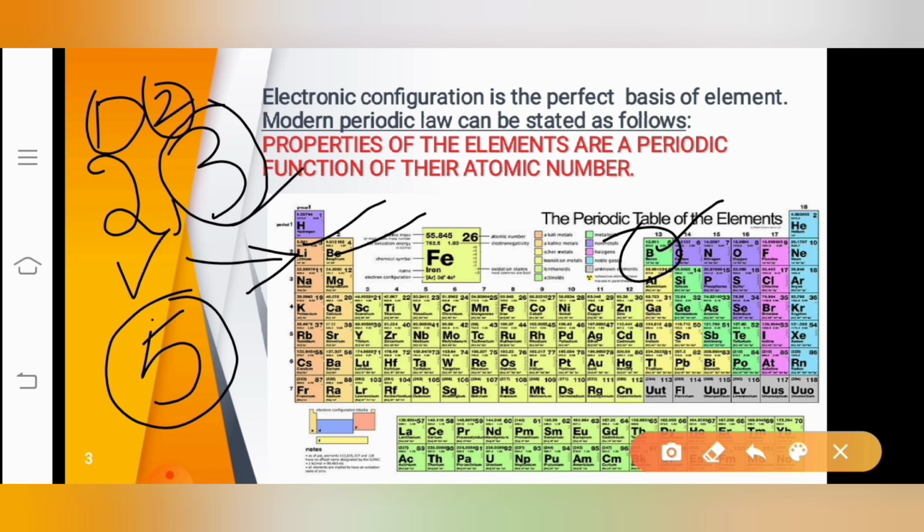Correct? So now I hope you all have understood how to find the element by looking at its electronic configuration, how to find where exactly the element is present in the periodic table, and how to find its group and period number. Clear? Okay.